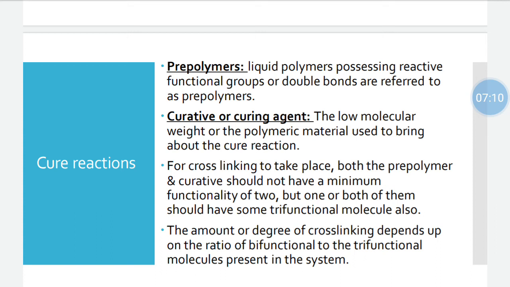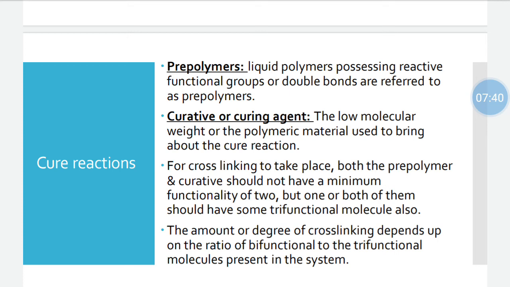Next, curative or curing agent. The low molecular weight or the polymeric material used to bring about the cure reaction. So this curative will react with the prepolymer to bring the cure reaction, and it will result in a cross-linked solid polymeric mass. Okay, then the condition for cross-linking. For cross-linking to take place, both the prepolymer and